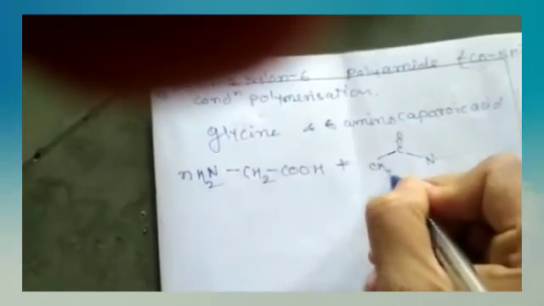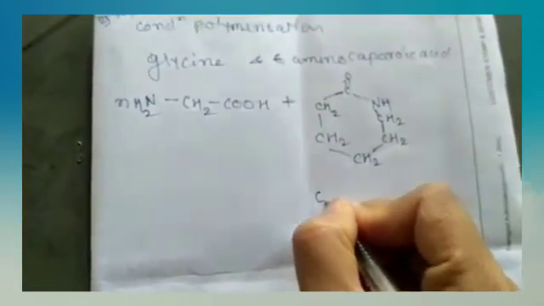Same here, C double bond O, NH, here CH2 taken 5 times, NH, and this is converted into NH2, CH2 taken 5 times, COOH.